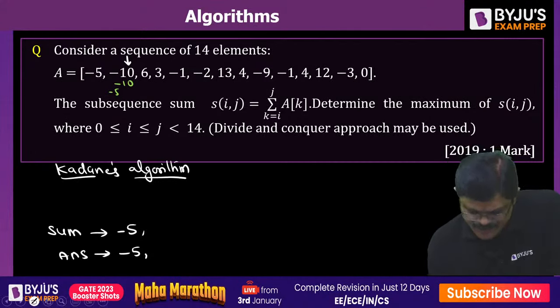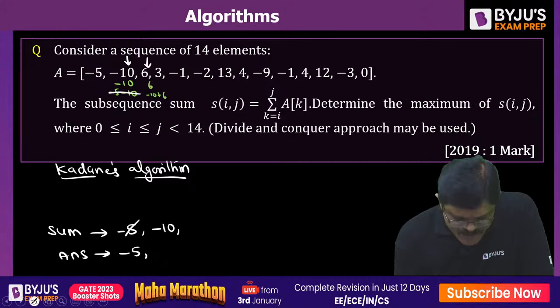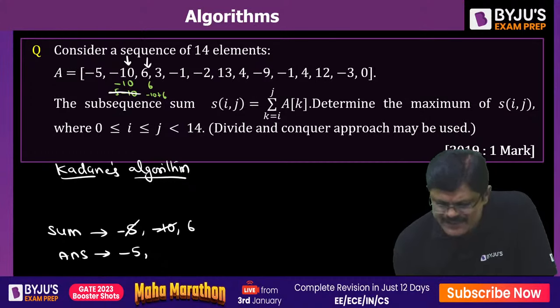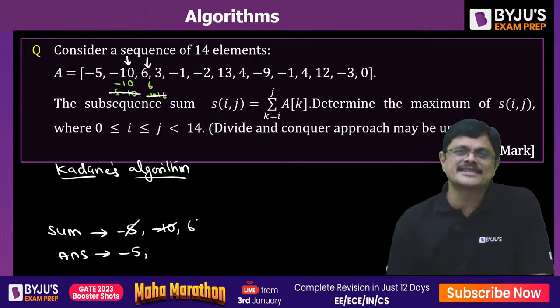Now, is minus 10 greater than answer? No. So answer is not updated, only sum is updated. Next index value is 6. Minus 10 plus 6 is 4. Out of 6 and 4, which one is larger? 6 is larger. So we update it with 6. Now the current sum value is larger than answer, so answer is also updated with 6.